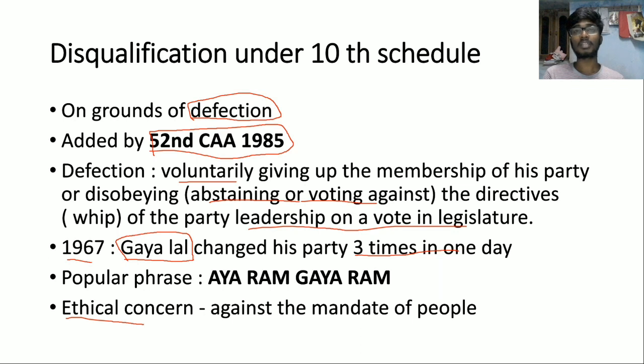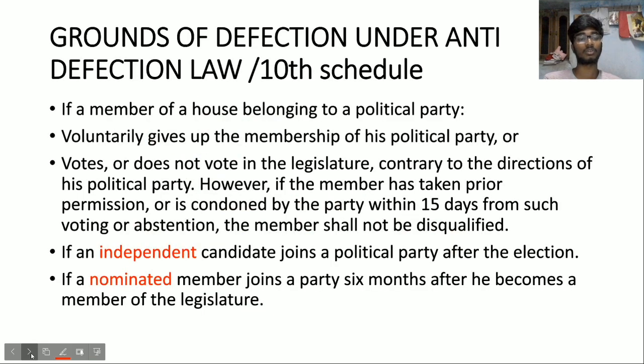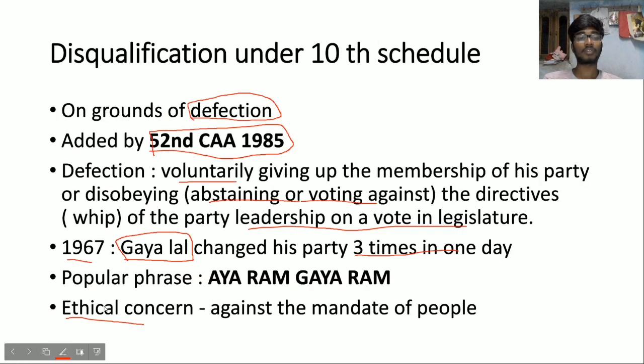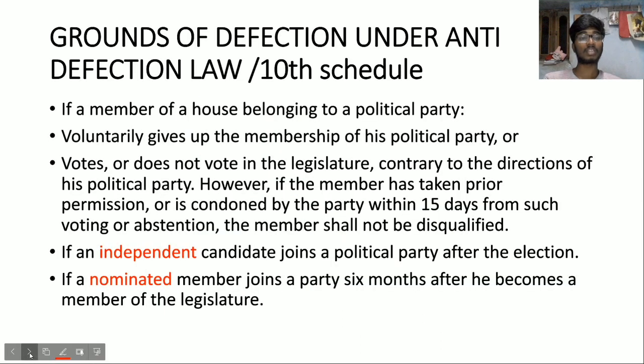It doesn't mean that a person is elected only because of that person. He might be elected by seeing the party symbol. So because of this, it has become an ethical concern, and the Rajiv Gandhi government introduced this 52nd Constitutional Amendment Act in 1985, which added the 10th Schedule. In the original Constitution, there are only 8 schedules. This has given a popular phrase in Indian politics, that is Ayaram Gayaram, based on Gayalal's party change. And what are the grounds of defection under the anti-defection law?